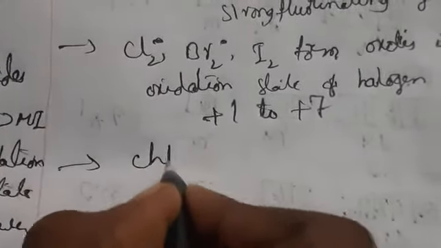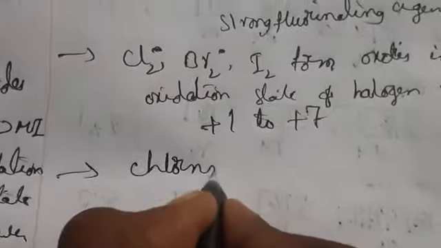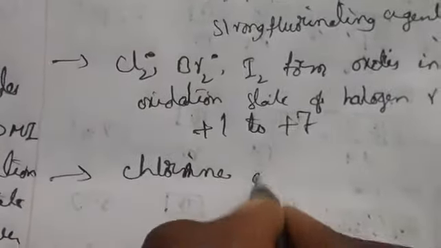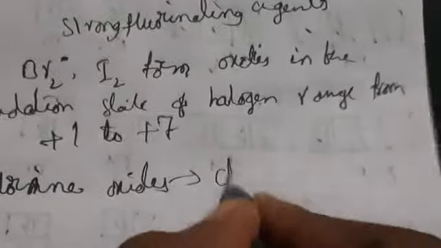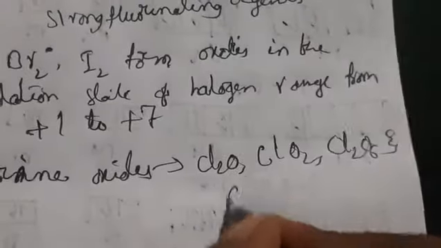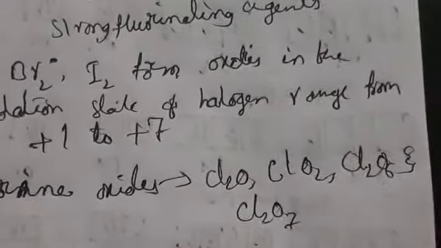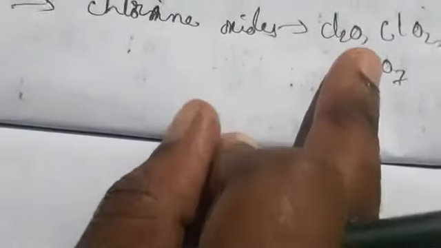Coming to chlorine oxides, what will be the chlorine oxides here? The chlorine oxides are Cl2O, ClO2, Cl2O6 and Cl2O7. These are highly reactive oxidizing agents and they can also explode.